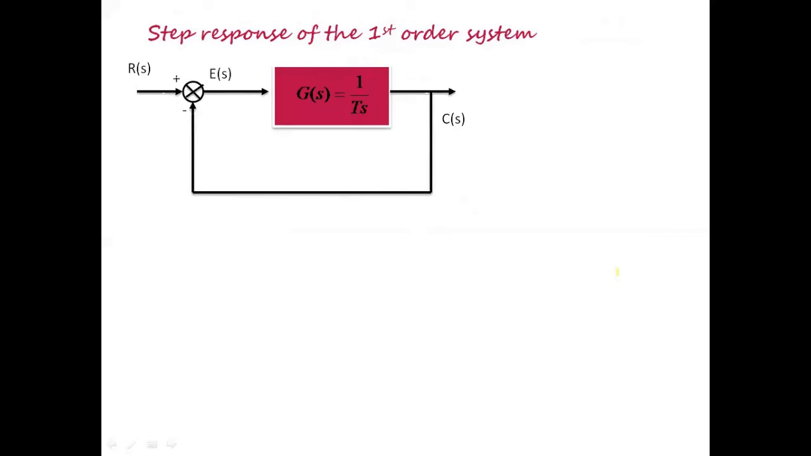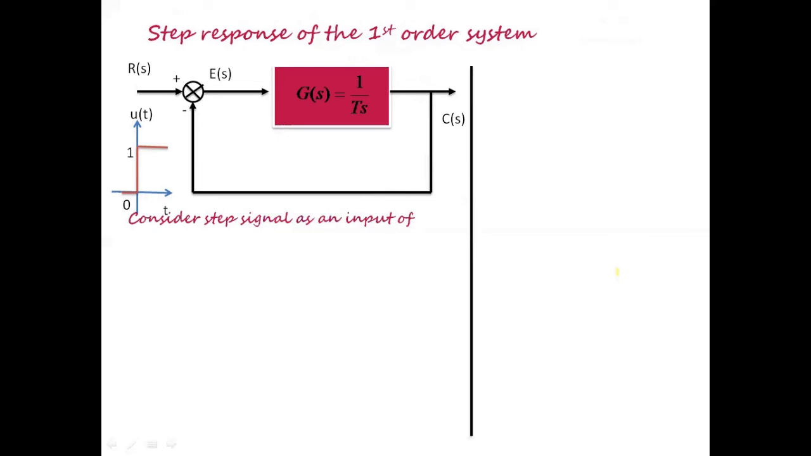Moving on to the next topic, let us derive the expression for the step response of a first order system. So let us consider a first order system given by R of s as the input and C of s as the output, and the open loop transfer function G of s is equal to 1 by Ts. So now let us consider a unit step signal as an input, where u of t is given by 1 for t greater than or equal to 0 and 0 for t less than 0. Its Laplace transform is given by U of s is equal to 1 by s.